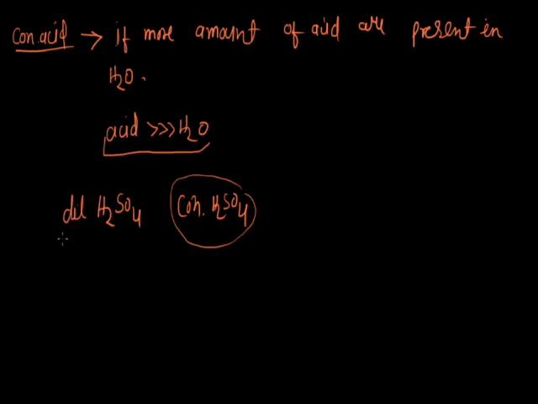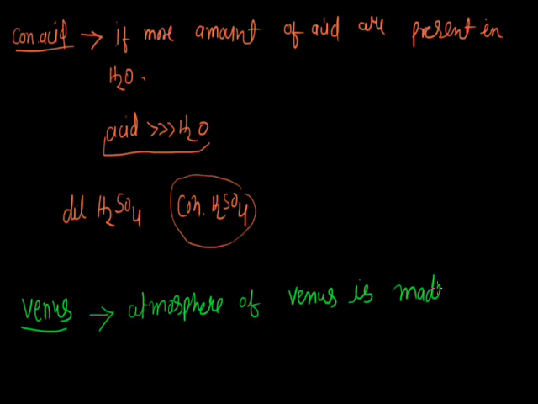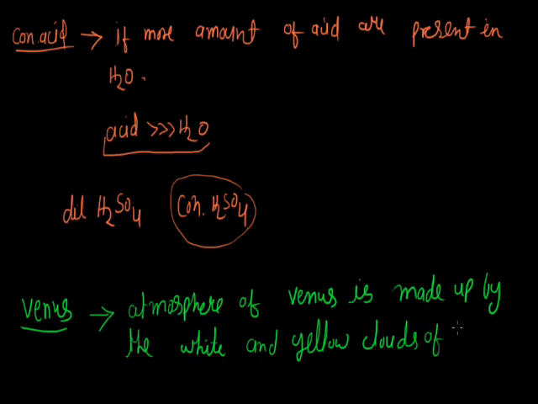Now, for your knowledge, an important point: you know about planets. Do you know the name Venus? It's a planet. Do you know that the atmosphere of Venus is made up of thick white and yellow clouds of H2SO4? It's only for your knowledge.